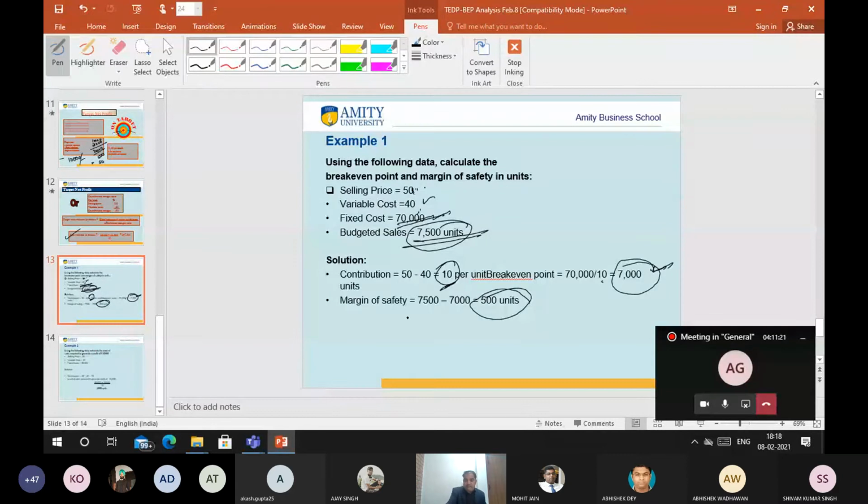So what does margin of safety mean? It is the difference between your actual or budgeted sales and the break even. At 7,000, no profit, no loss. At 7,500, which is what I am maintaining right now, I know that I am earning profit on 500 units. It's very clear to me that I am earning profit on 500 units.